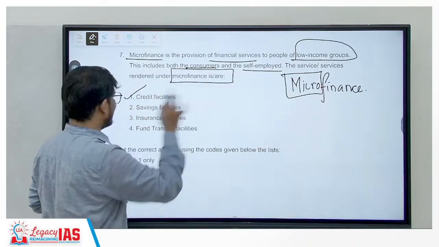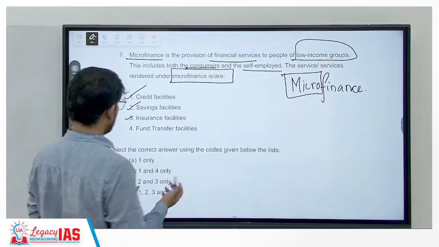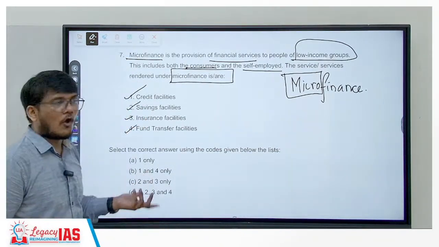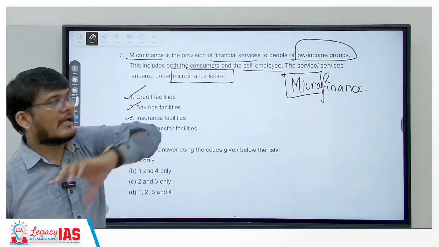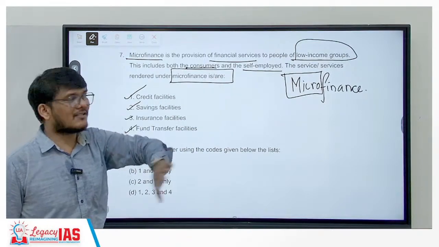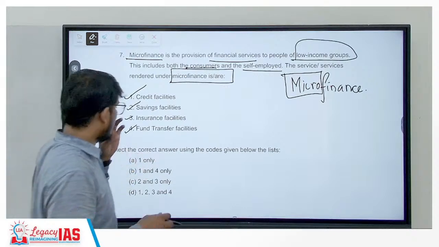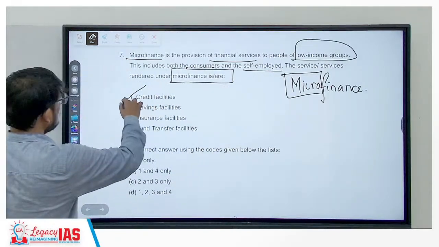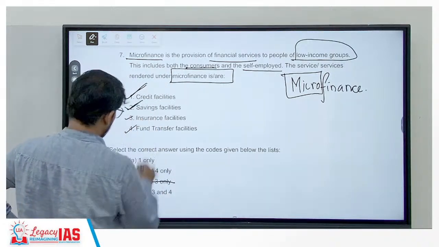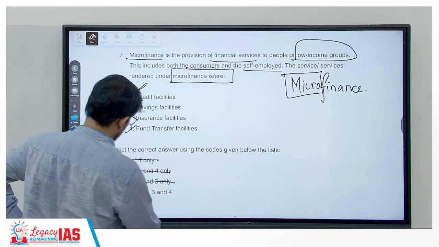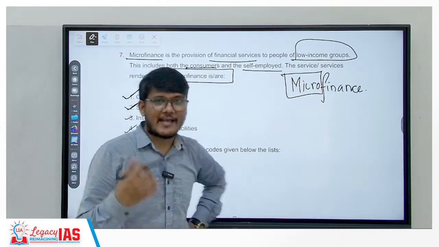So credit facilities, yes. Saving facilities, yes. Insurance, yes. Fund transfers, yes. All these facilities which are there in banking financing, it is also there in microfinance, but the amounts are limited or less, that's all. So your microfinance will have credit facilities, so this option goes away. It will have savings facilities, so this goes away, only one option is left, but we saw others also, it has other options as well.